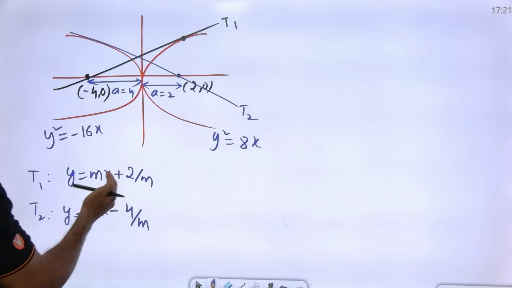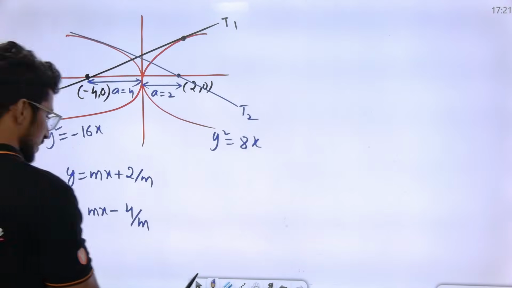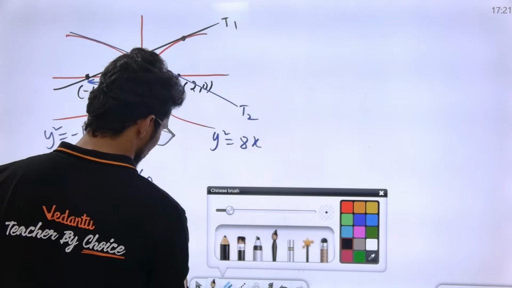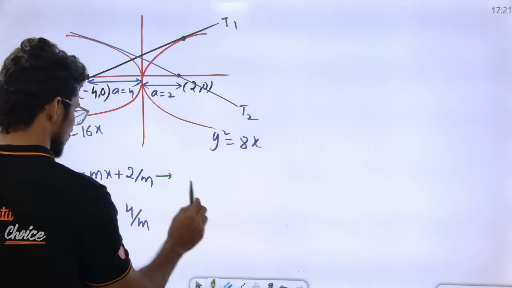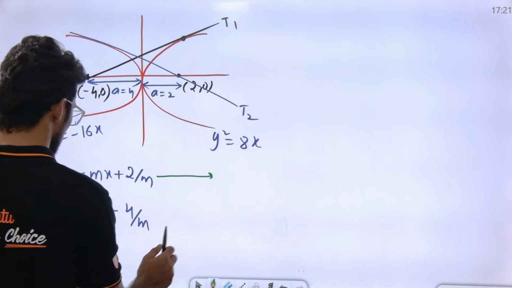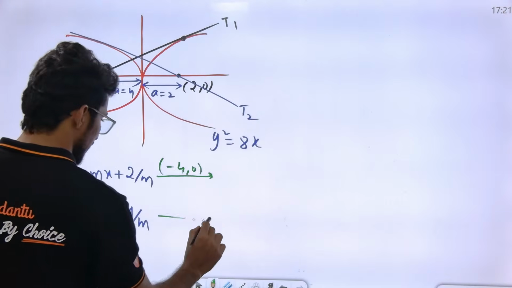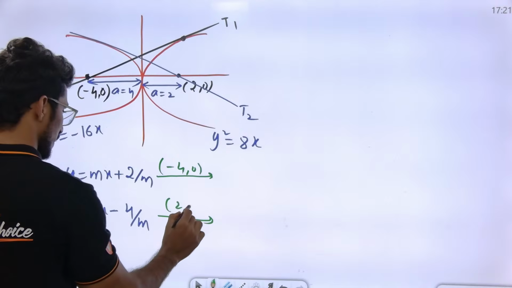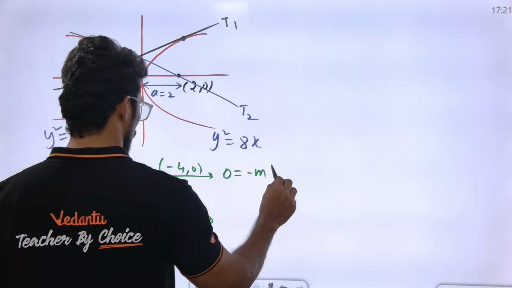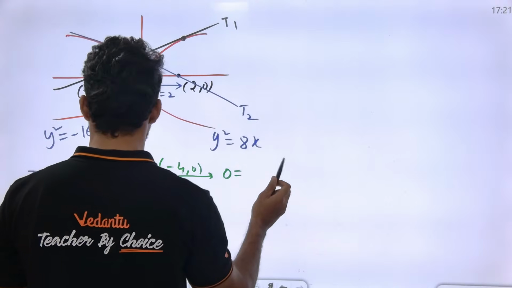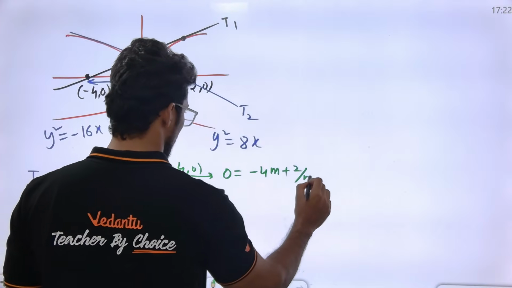So look, y is equal to mx plus a by m, and y is equal to mx minus a by m. Okay, sir? Now see, will the m value come or not? Tangent 1 is passing through minus 4, 0, and tangent 2 is passing through 2, 0. Putting minus 4, 0, what do we get? 0 is equal to minus 4m plus 2 by m.